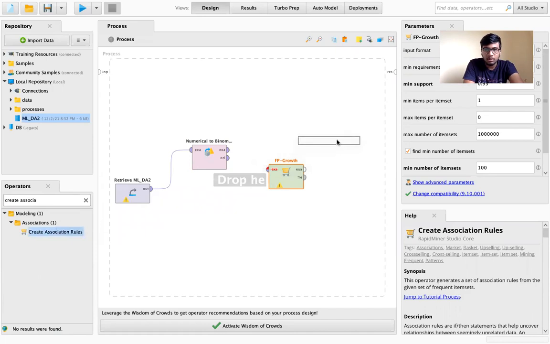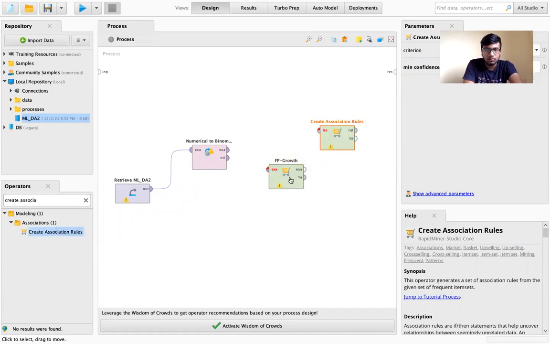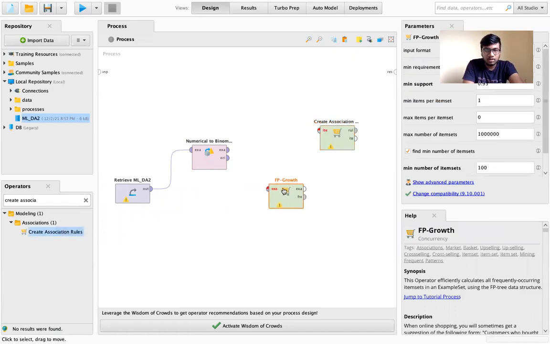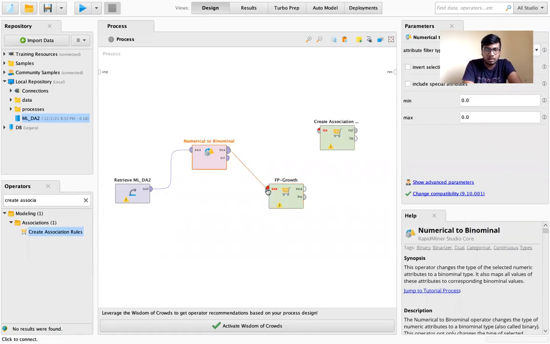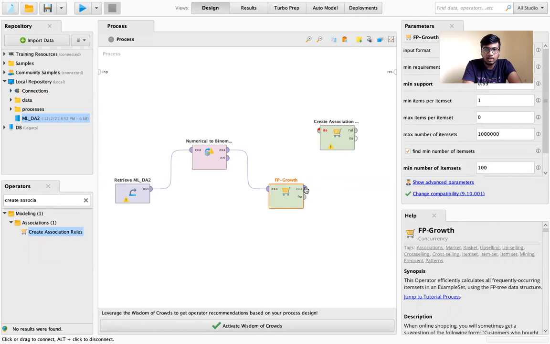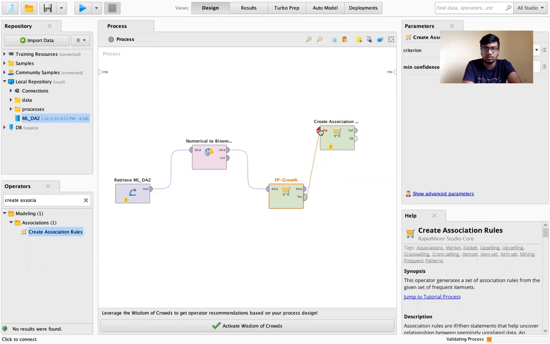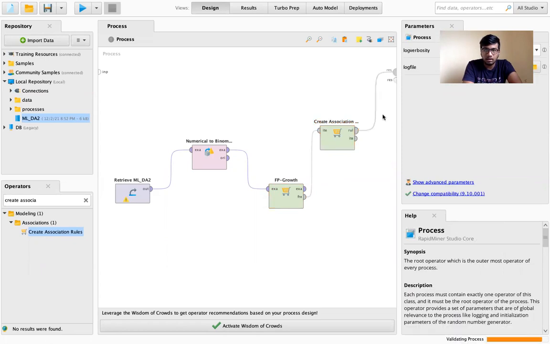With this, I'll be running my a priori algorithm. As FP growth accepts only binomial input, I'll be connecting this first here, and then the output of the FP growth is connected with the association rule. Then it will give the final result. If we cannot input, then it will not give the result. It will give an error here.